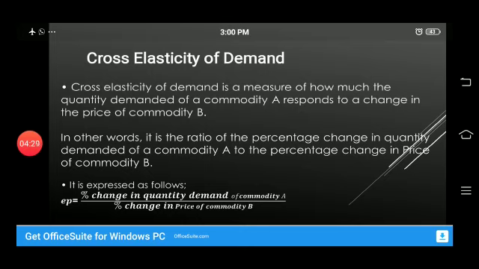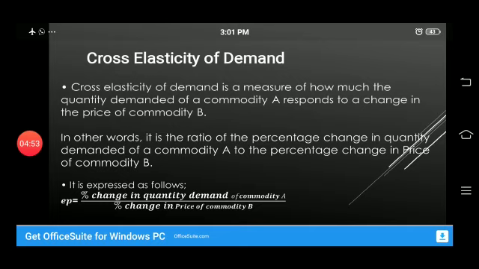Cross elasticity of demand. Cross elasticity of demand is a measure of how much the quantity demanded of a commodity A responds to the change in the price of commodity B. It means that the price of one commodity changes, and as a result, the quantity demanded of the other commodity changes.